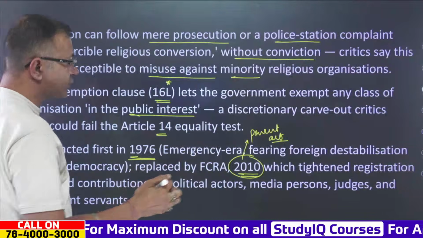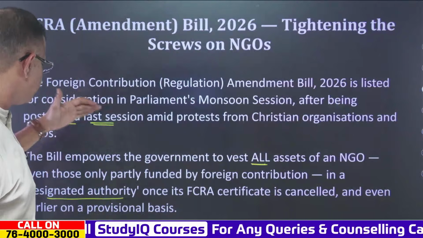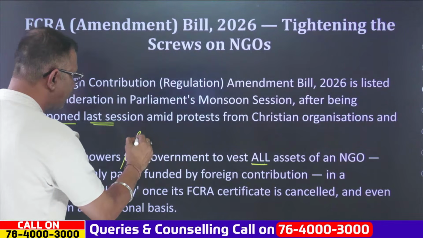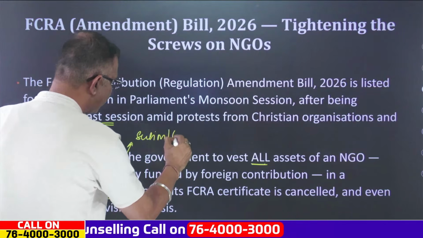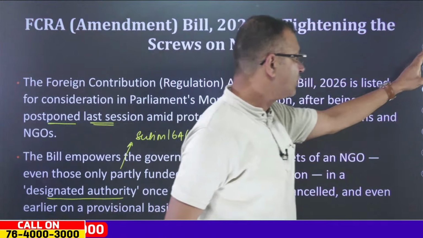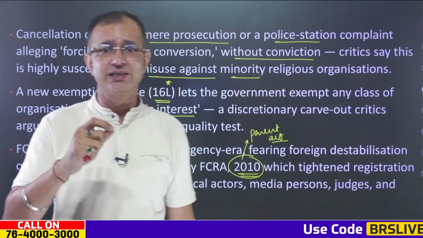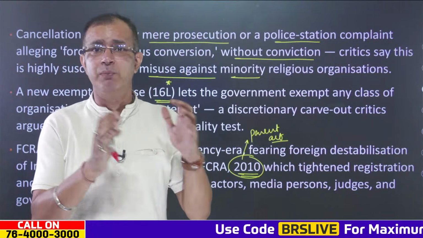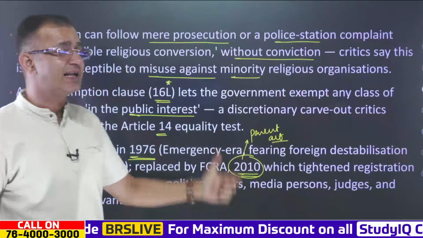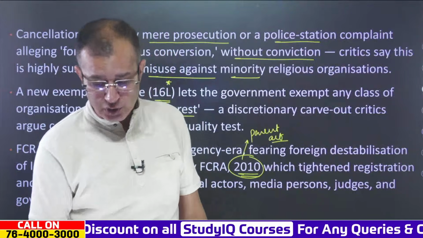So in 16A2, it is about the organizations which are partly funded. All right. So this is ultimately when it comes to the partly funded organizations. So this is under the section 16A2 that this provision had been made, and the another provision that is in the news, or basically that is a bone of contention, is the provision 16L, which is basically where the government can exempt any class of the NGOs on the basis of that this is in the interest of the public.